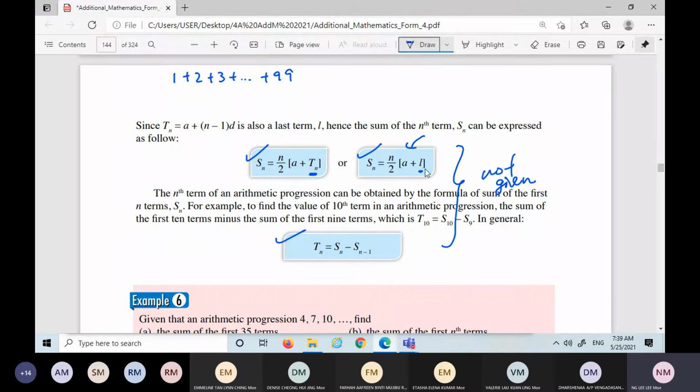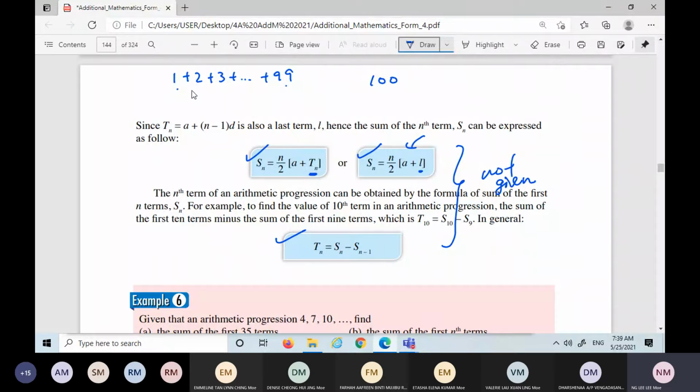If you look at this formula, it is actually quite similar to the method that I use in Olympiad mathematics. The first term is 1 and the last term is 99, so you pair them. 1 plus 99 gives 100. Then you just need the number of terms divided by 2, and then times this 100.